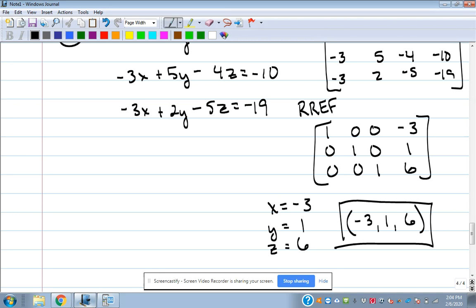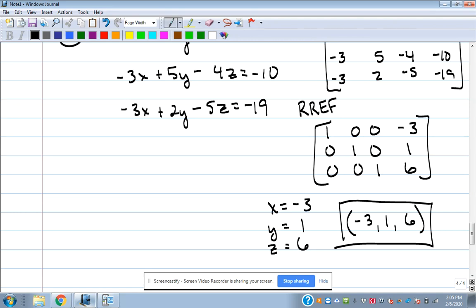All zeros on the bottom row, always, no matter what size. If you did a 15 by 16 matrix, something that large, but if you did the bottom row, if it had all zeros all the way across, infinite solutions. It has to be all zeros. That's right. Can't be all of another number. It'll be all zeros or something with a 1 there. Okay. Good question.